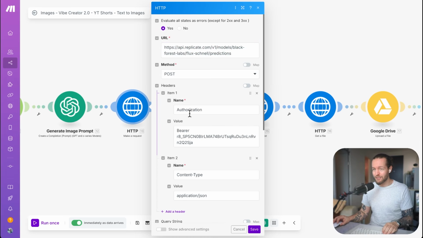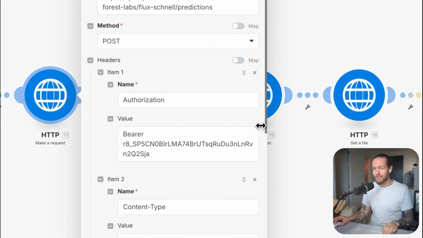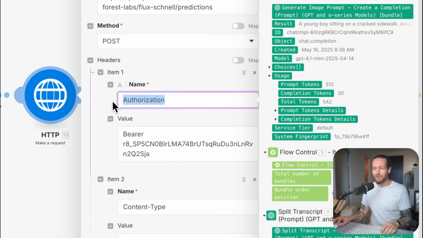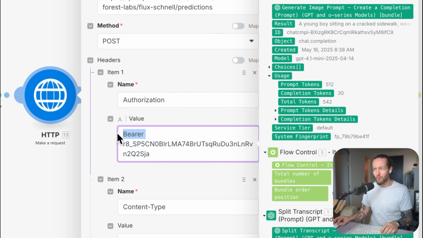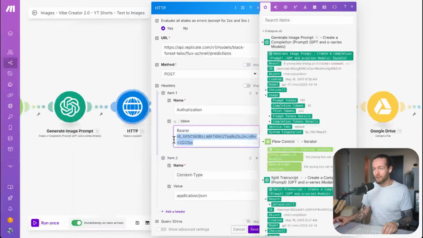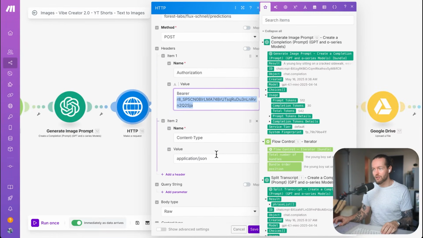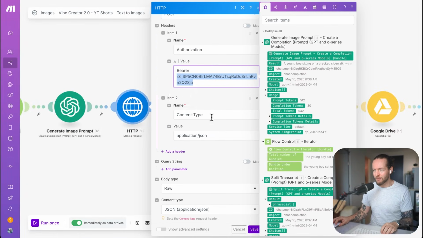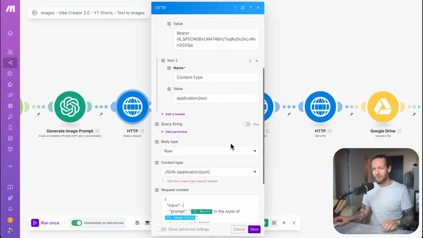And what it is looking for is an authorization. This is basically how you log in if you're using APIs. So we need to have the name Authorization at the top, and the value, we have Bearer, a space, and then our token. I'll show you where to get this token in just a minute. In item 2, we have the name Content-Type, application/JSON. These are very important to keep in there.